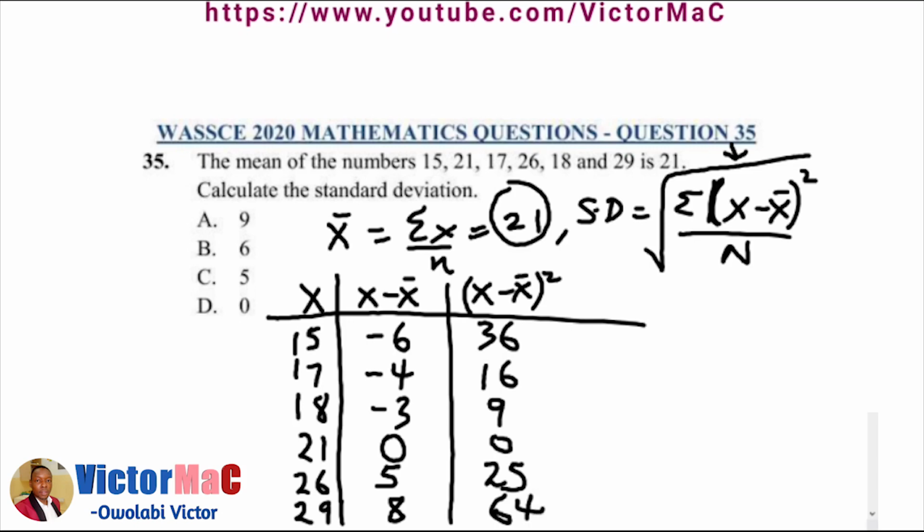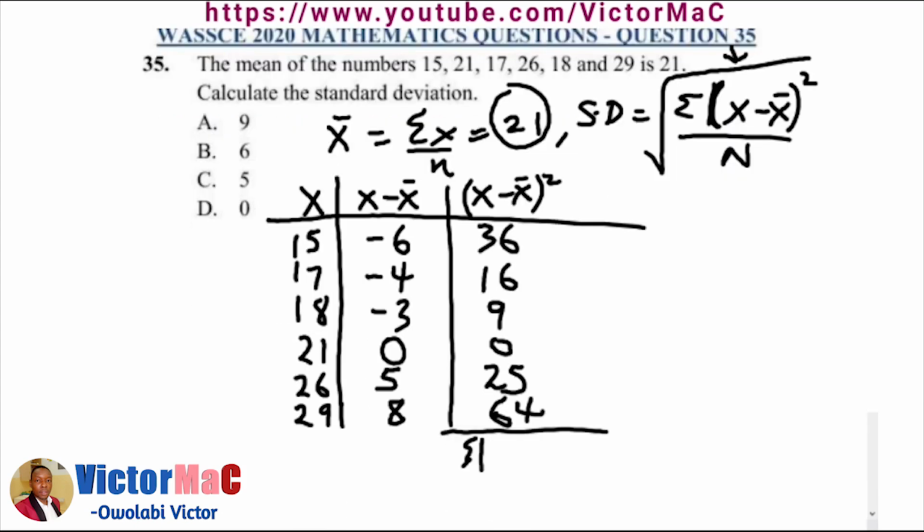And then we need to sum this up. So what's the summation of this? When we sum this column, summation of x minus x bar squared, 36 plus 16 is 52, plus 9 is 61, 61 plus 25 is 86, 86 plus 64, we have 150.